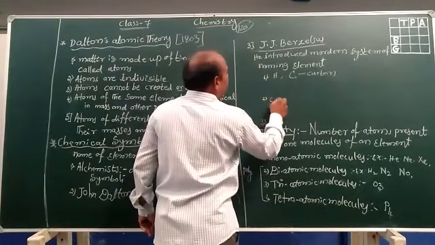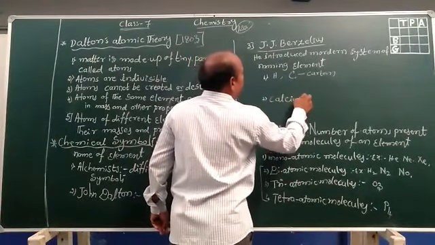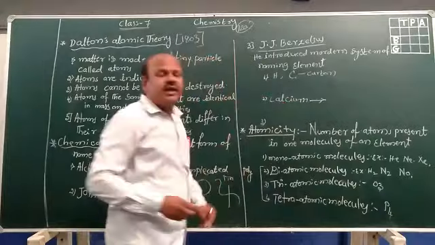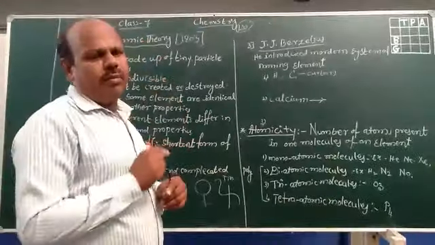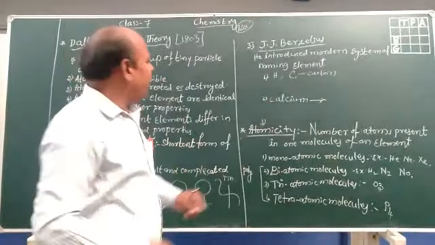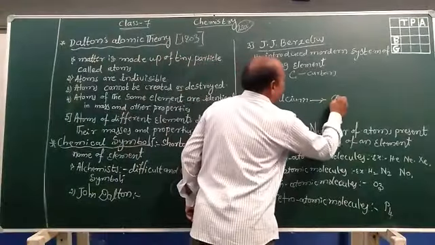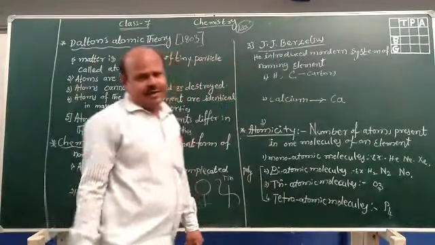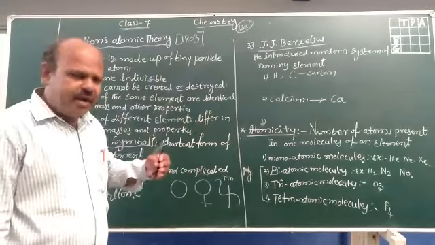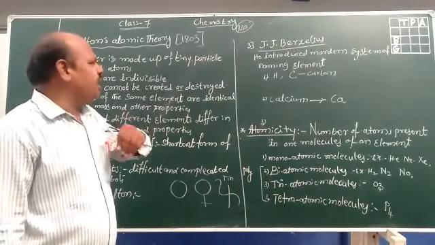And again calcium is there. Calcium also starts with the first letter C. Already we used the first letter C for carbon. So for calcium, we use the first letter and a second small letter. The first letter is a capital letter and the second one is a small letter.